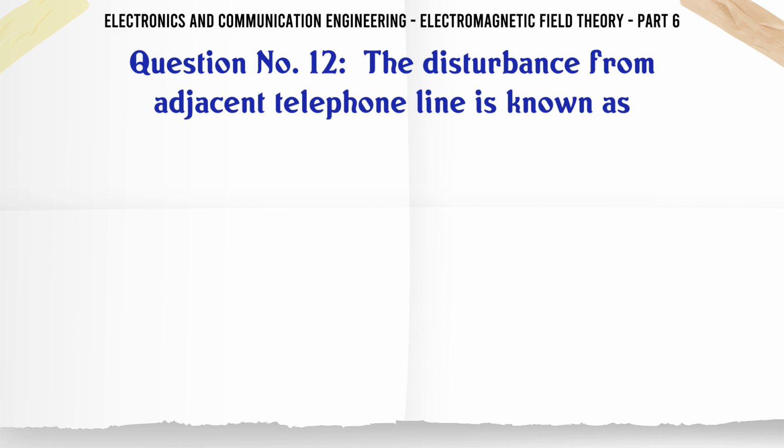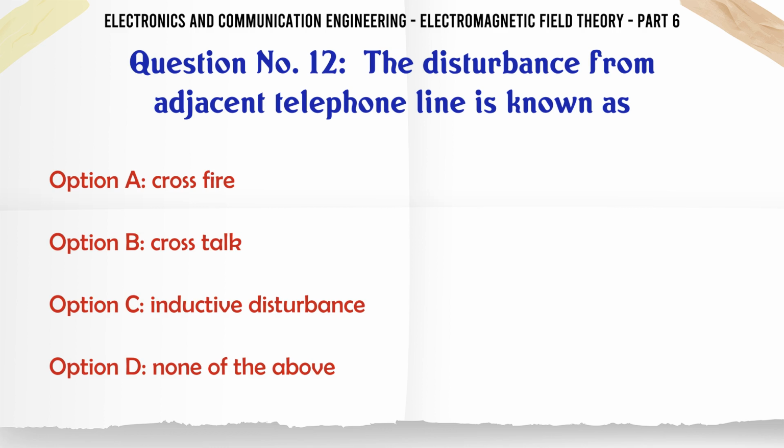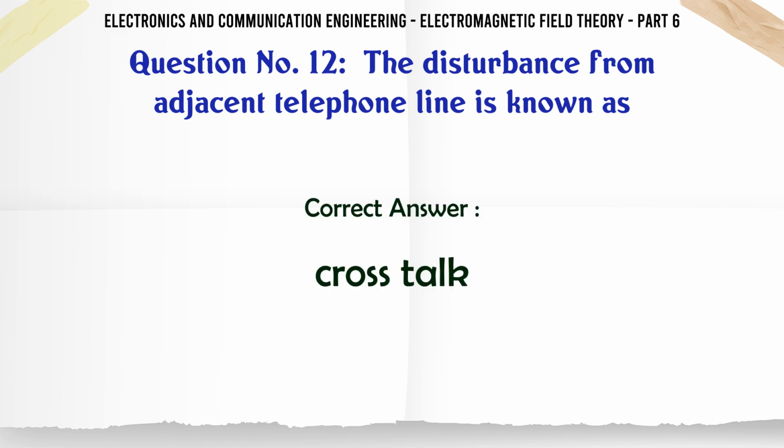The disturbance from adjacent telephone line is known as A. Crossfire. B. Crosstalk. C. Inductive disturbance. D. None of the above. The correct answer is crosstalk.